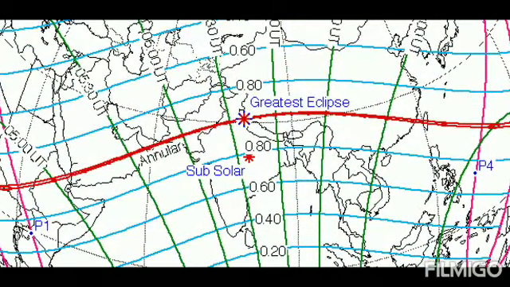Like this, the eclipse will shift from west to east. Now for any location, we can understand the time and magnitude of the eclipse. For example, Kolkata. Let's take the example of Kolkata in India. Kolkata is here.